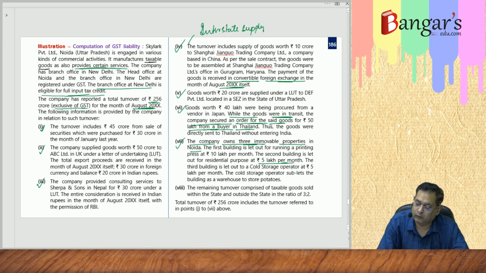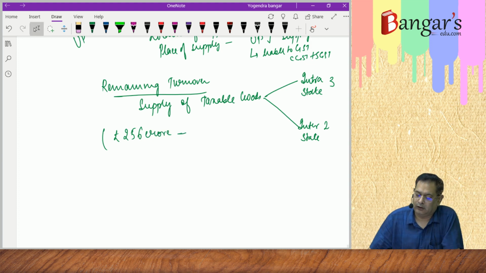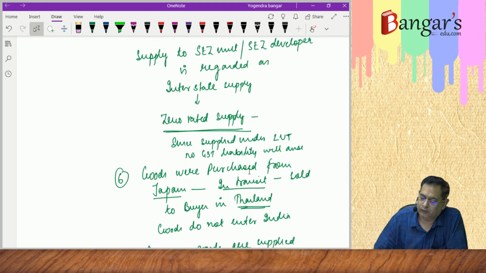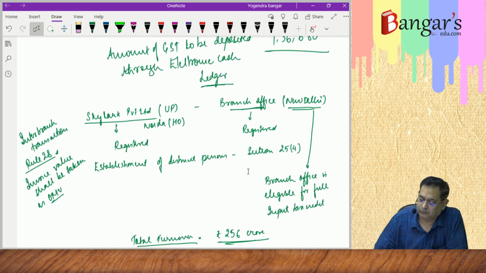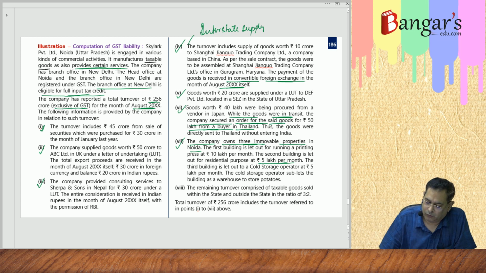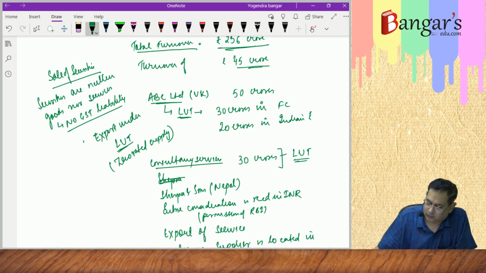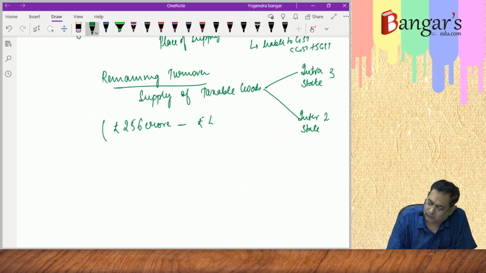Now the total turnover of 256 crores includes the turnover referred to in points 1 and 7 above. So we have to find out the remaining turnover from this rupees 256 crores. What you have to reduce is the turnover as stated above. From the very beginning, we will be reducing 45 crores. We can see from here it will be much easier. 45 crores is on account of securities, minus rupees 45 crores, that is securities.